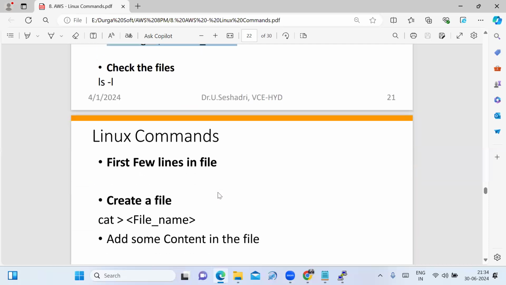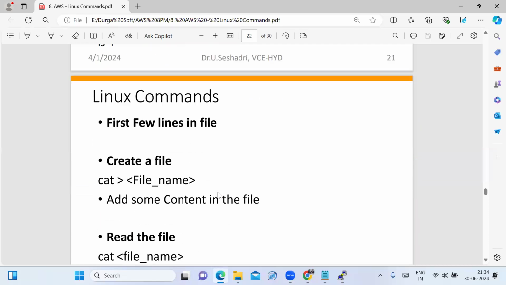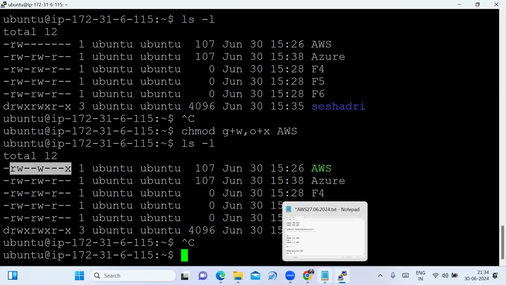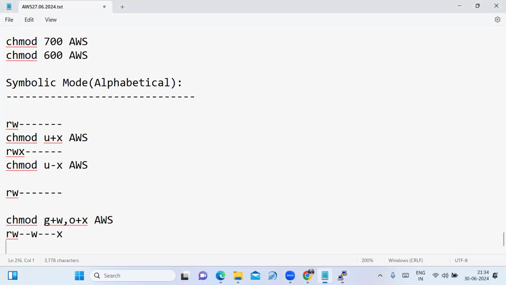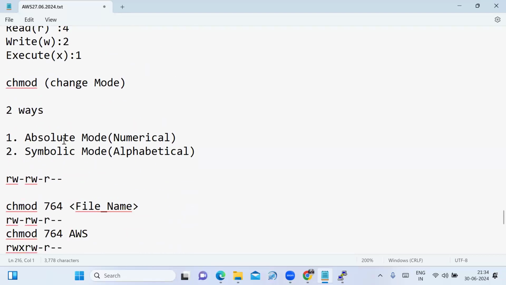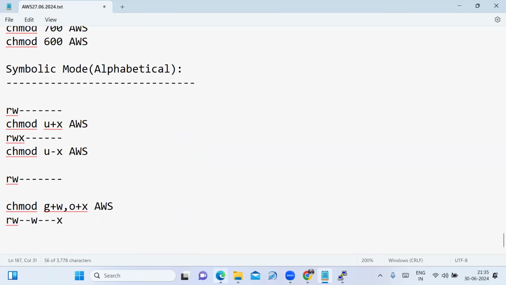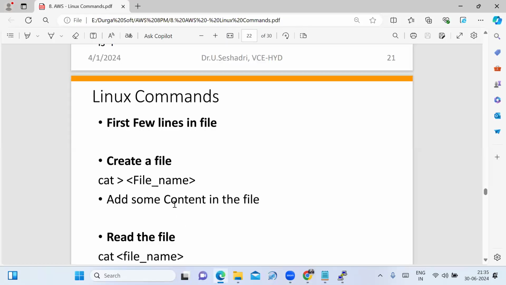Those are the file permissions. There are two ways to change the file permissions. One is absolute mode, which we also call numerical mode. The second one is symbolic mode, which we also call alphabetical mode. Fine.